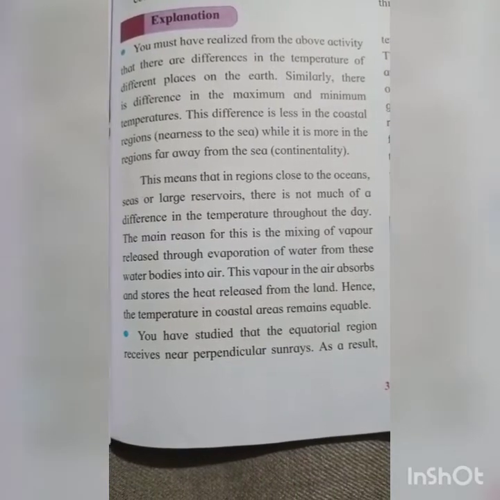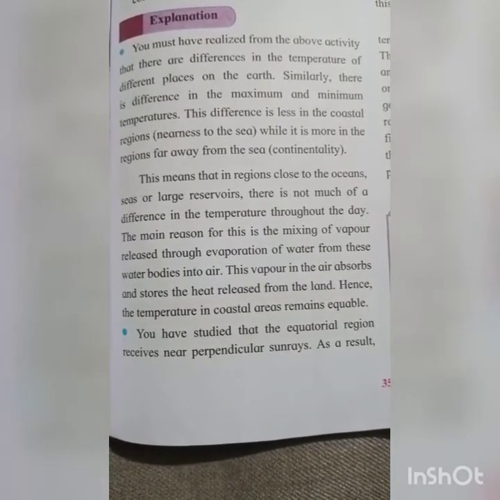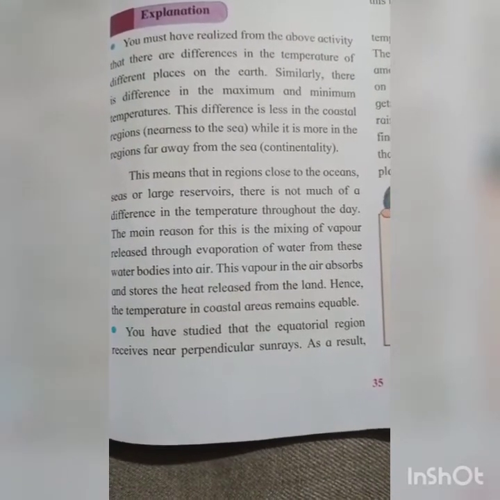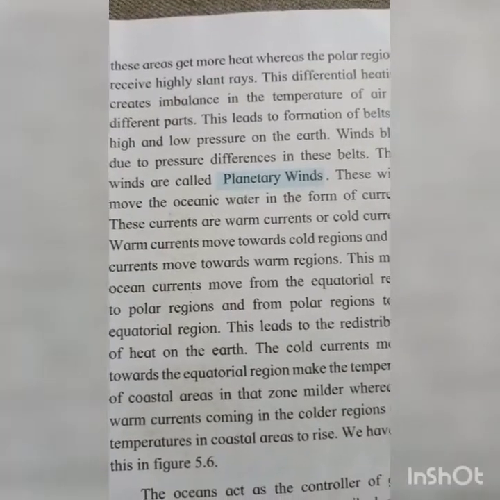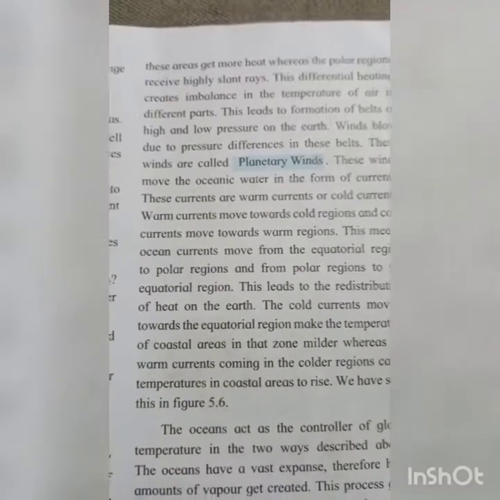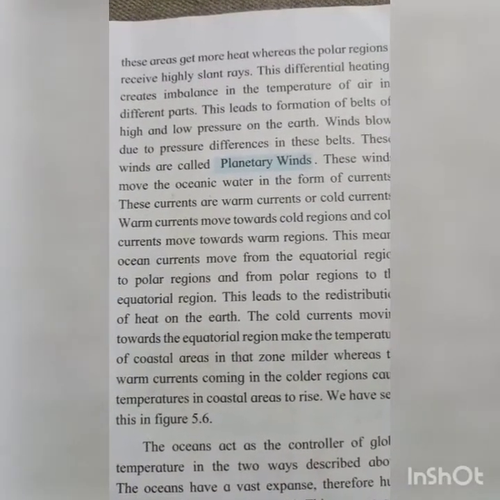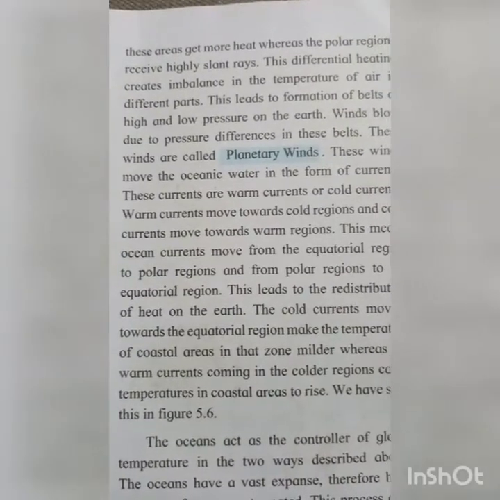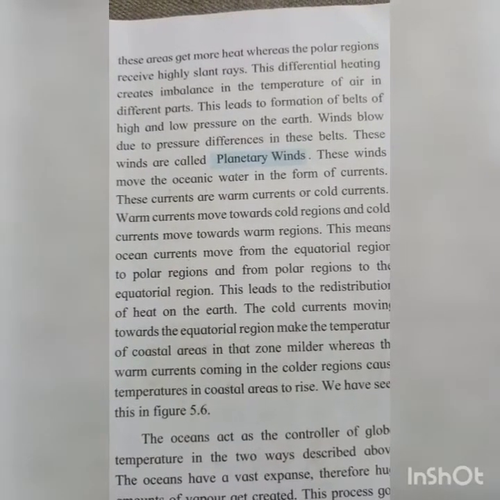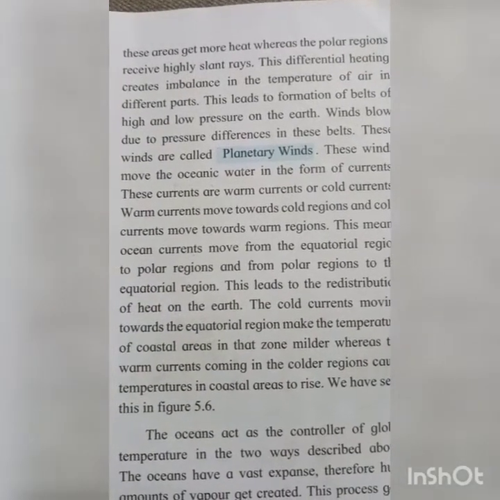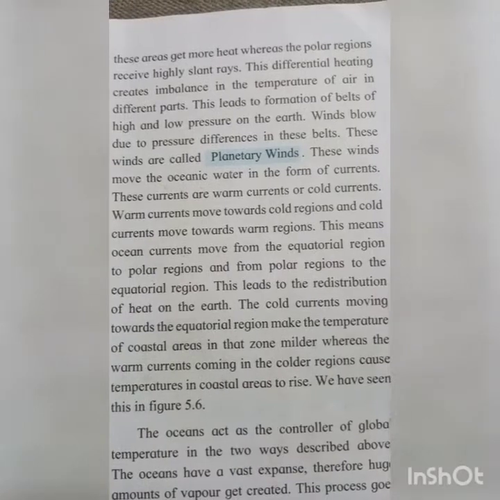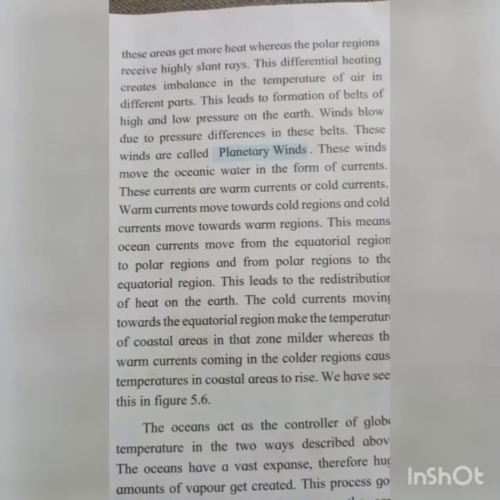So see, students, you have studied that the equatorial region receives near perpendicular sun rays, that means straight rays of the sun. As a result, these areas get more heat, whereas the polar region receives highly slant rays, so those places do not get as much heat. Okay students, this differential heating creates an imbalance in the temperature of air in different parts. This leads to the formation of belts of high and low pressure on the earth.